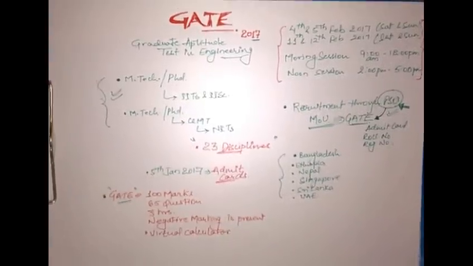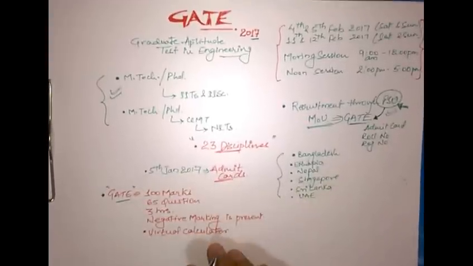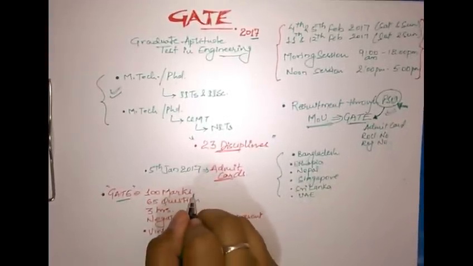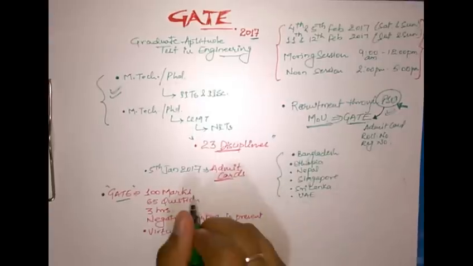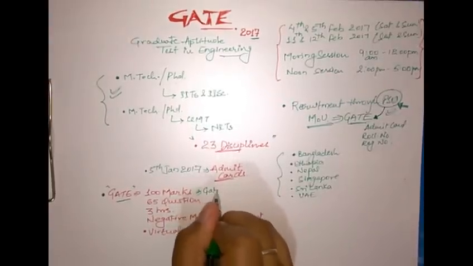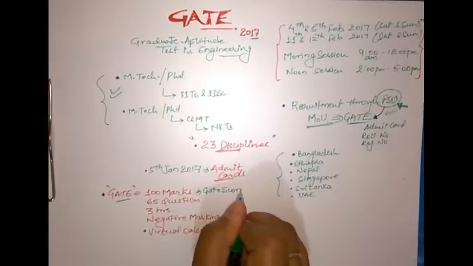Now, as you know, these 100 marks are the criteria by which the score is generated. From this, the GATE score is generated.